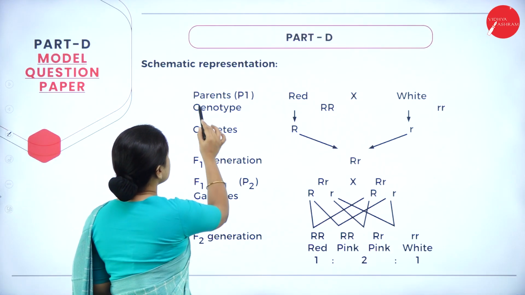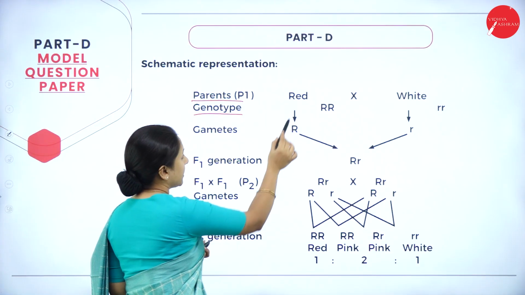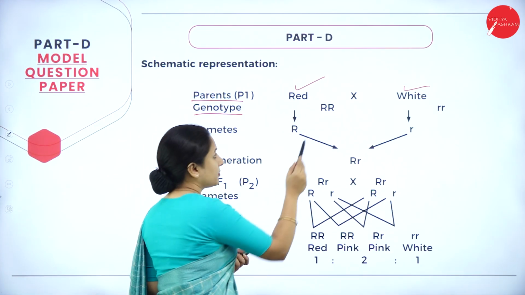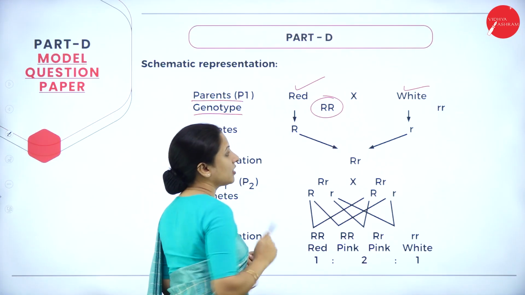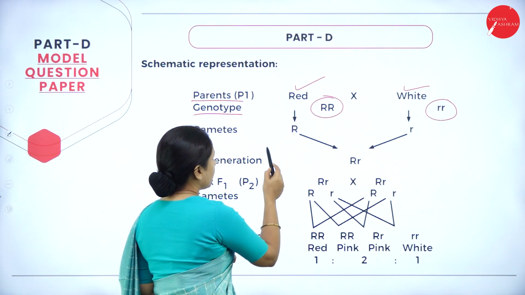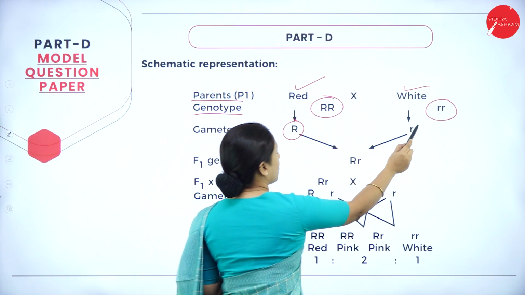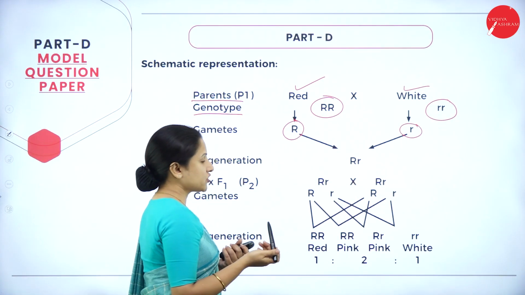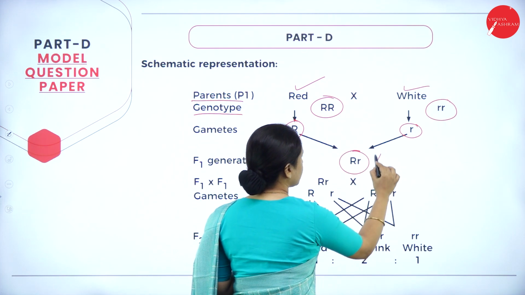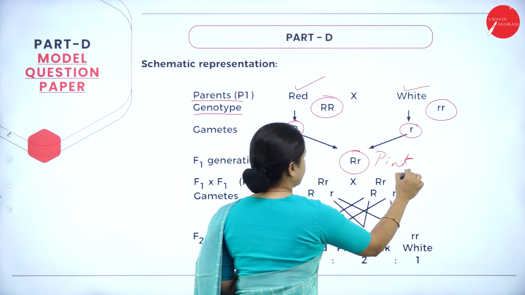So first they'll take the genotype of the parents, wherein they have taken the red flower and the white flower. Red is represented by dominant capital RR, white is represented by recessive small rr. Here the gametes are capital R and small r, and the F1 generation will have a combination of capital R and small r, which is pink flowers.